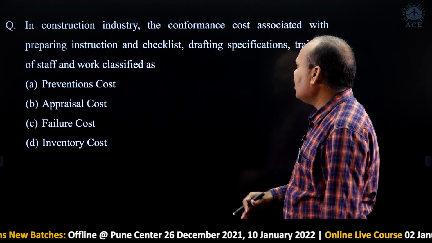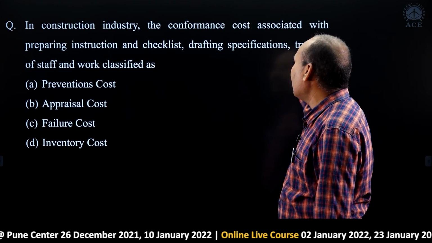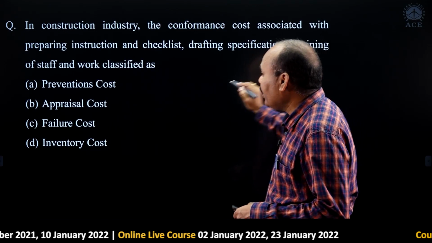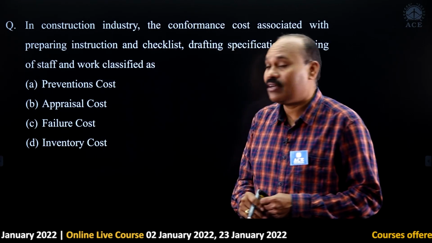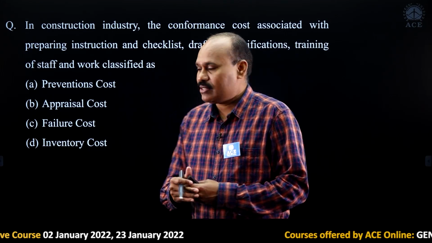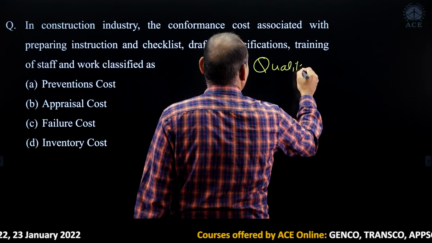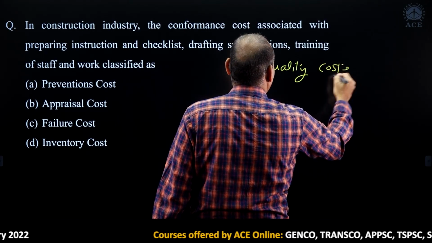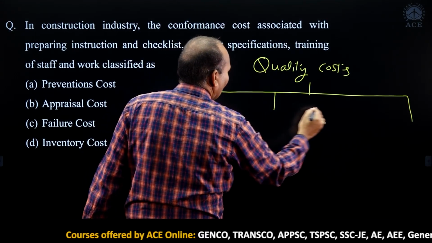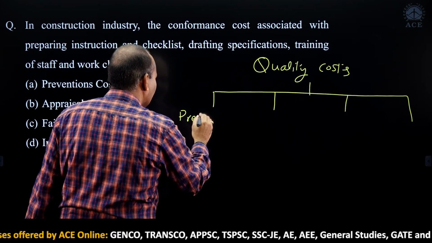In construction industry, the conformance cost associated with preparing instruction and checklist, drafting specifications, training of staff and workers is classified as. Okay, when we look at quality cost, so quality cost can be classified into 4 categories. Number 1, prevention cost.